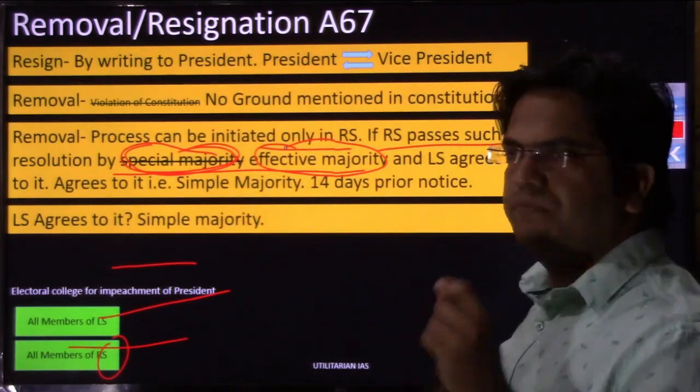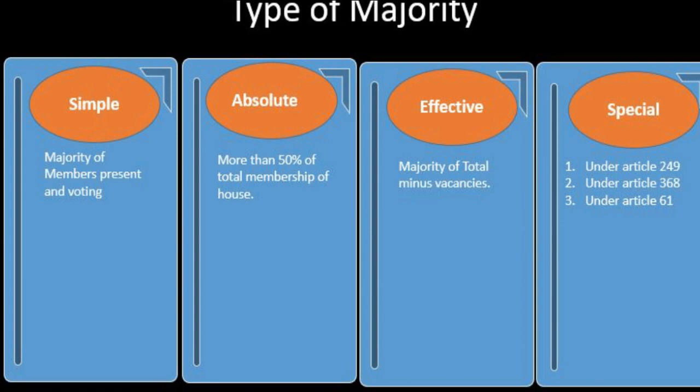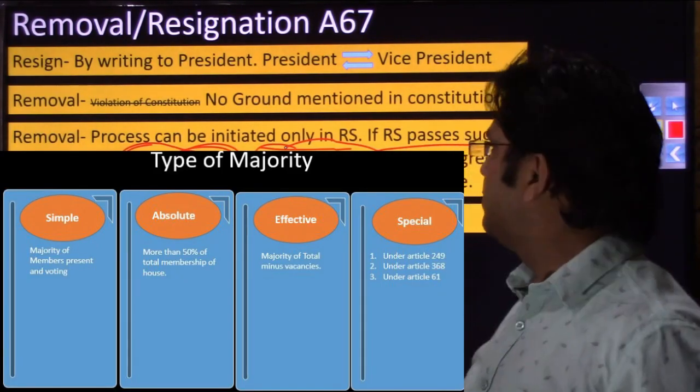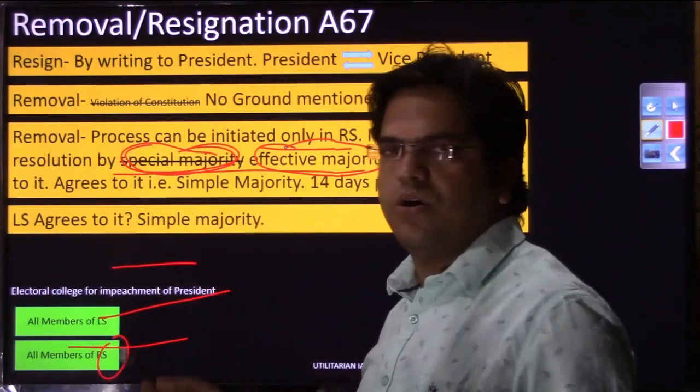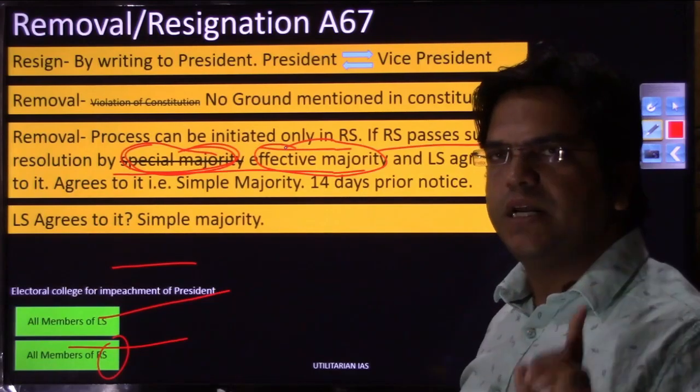I hope you know the difference between absolute majority, effective majority, simple majority and special majority. All these kinds of majority have been discussed very well in the amendment chapter. If you don't know, you can get that information in the iCard, right? यहाँ एक information flash हो जाएगी अगर वो video आप देख लेते हो, right? So you can know the difference between absolute majority, simple majority and effective majority.